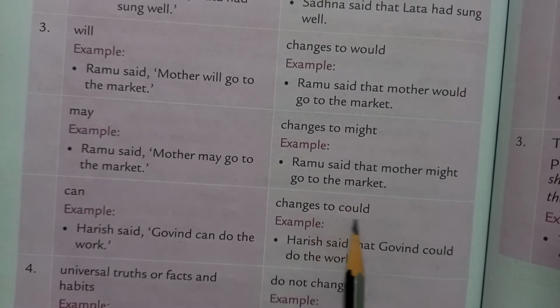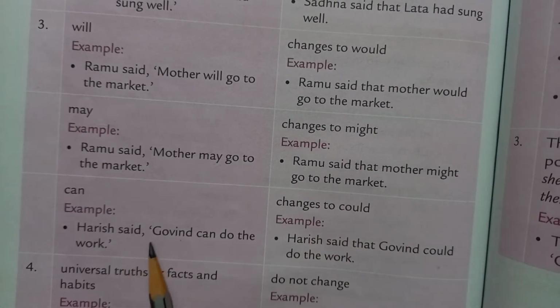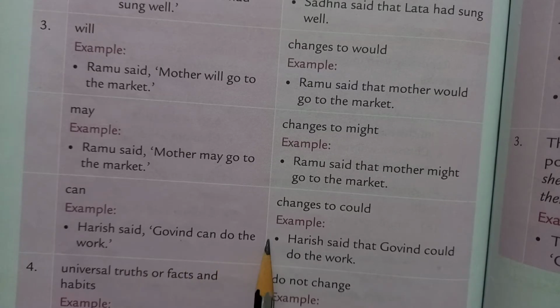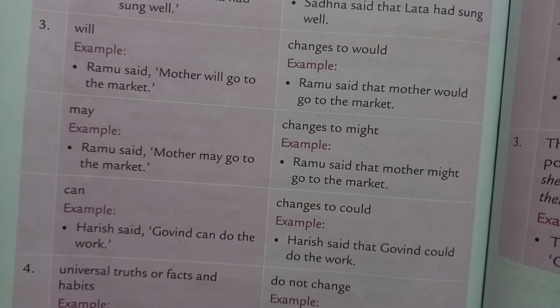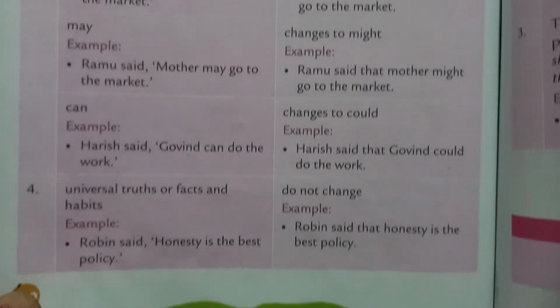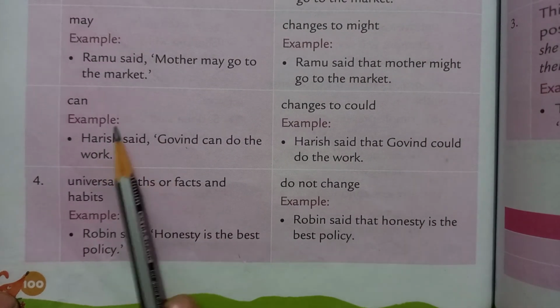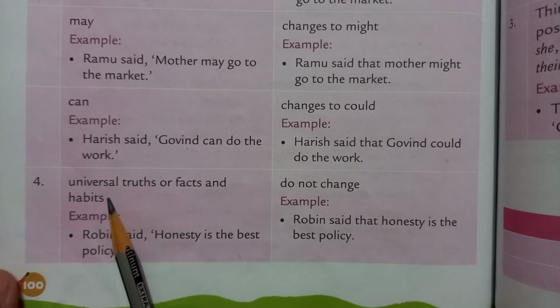Can changes to could. Example: Harish said, Govind can do the work. Harish said that Govind could do the work. So can changes to could.